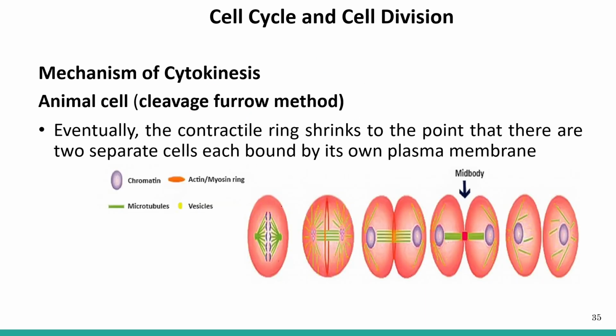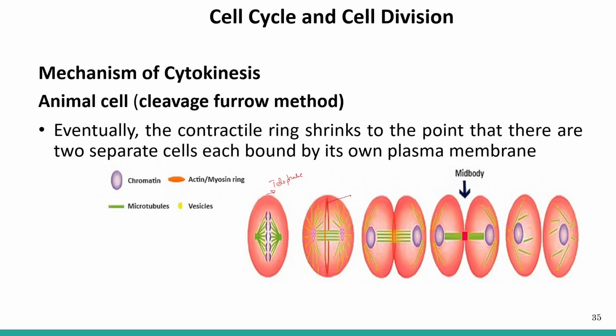Here you can see, this was the cell at telophase.